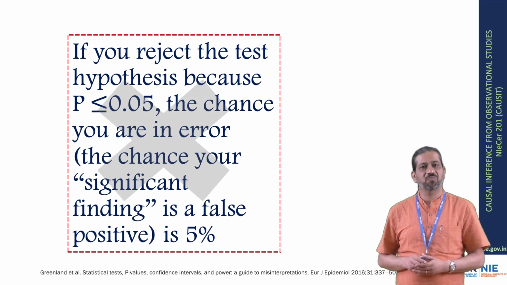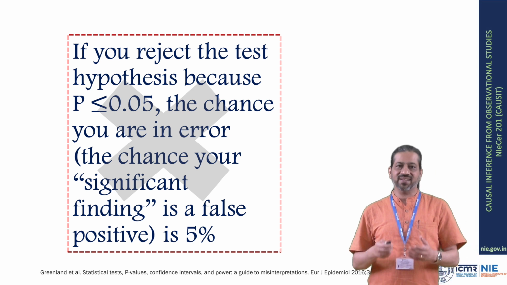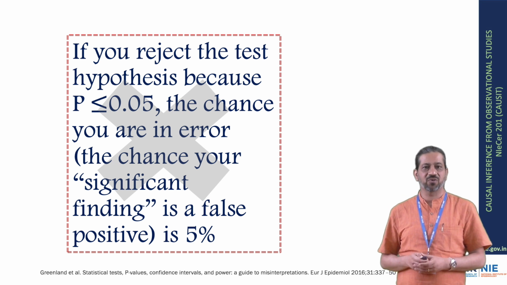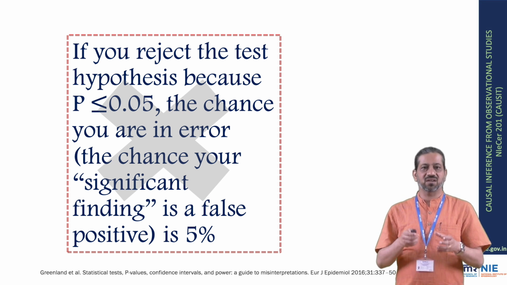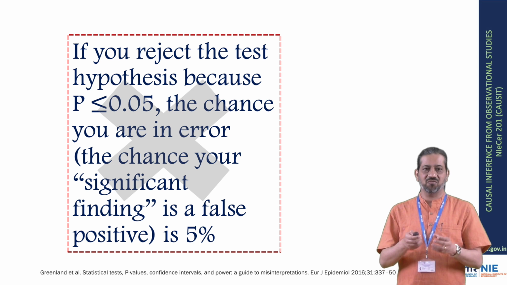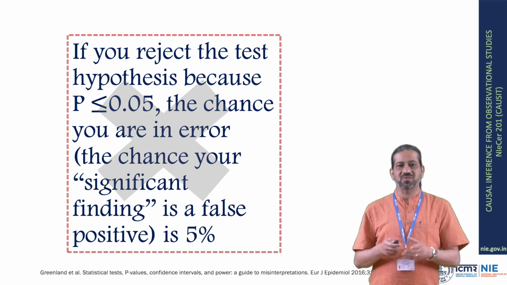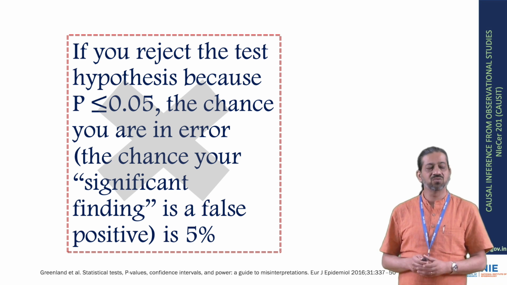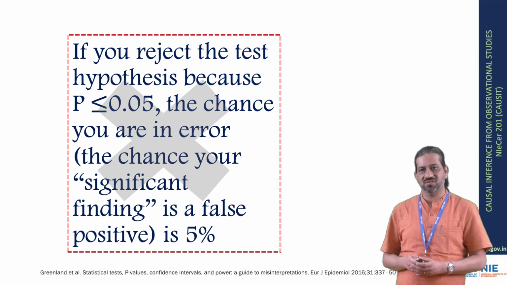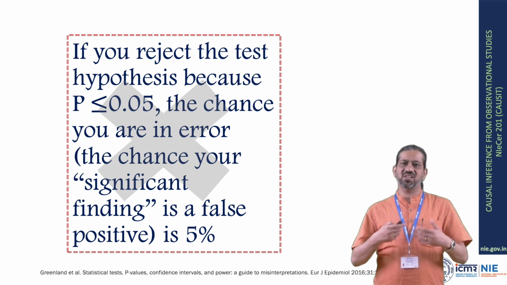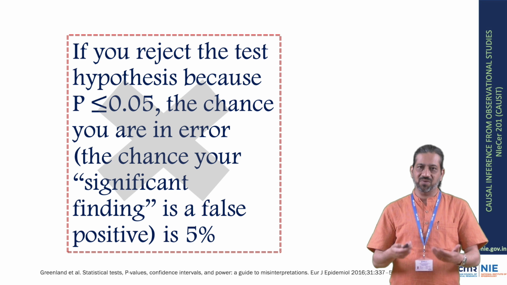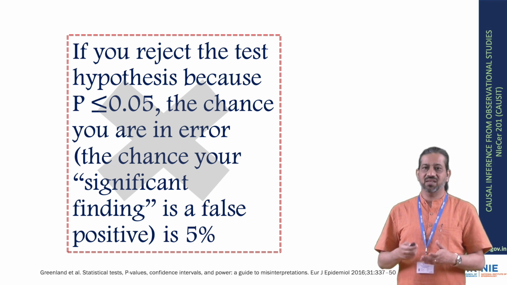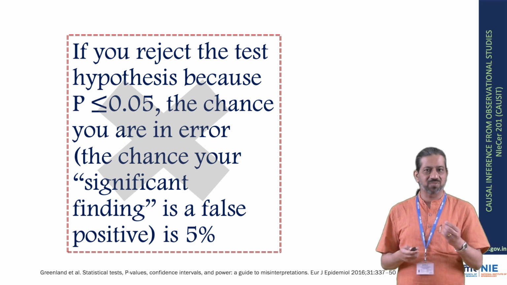Another misinterpretation of p-value is that if you reject the test hypothesis because p is less than or equal to 0.05, the chance that you are in error, the chance of being a false positive, is 5%. Again, this is a misinterpretation. Suppose the test hypothesis, the null hypothesis, is true. Then if you reject it, you are certainly wrong, which means the chance that you are in error is actually 100% and not 5%.